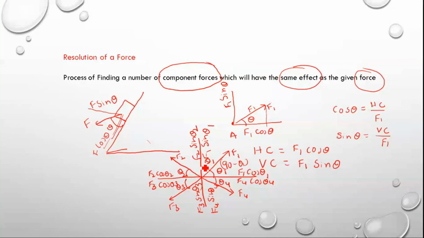We'll move to the next topic, the resultant force system. Resultant force is nothing but this: if more than one force is acting on a body, you can replace all those forces with a single force which gives the same effect as those number of forces.